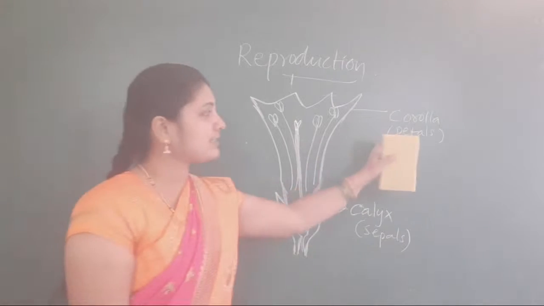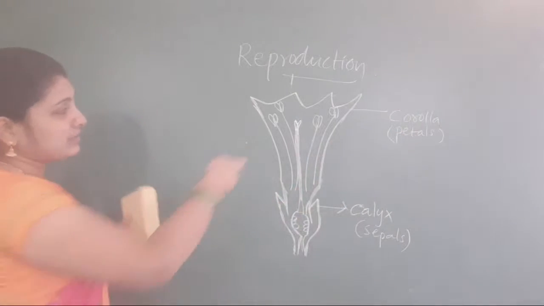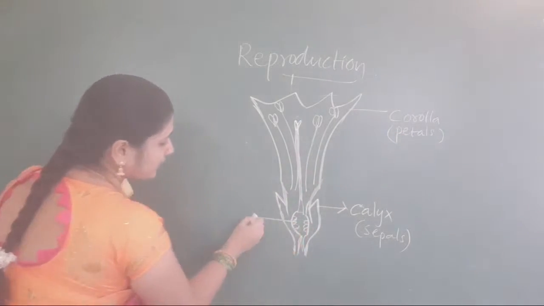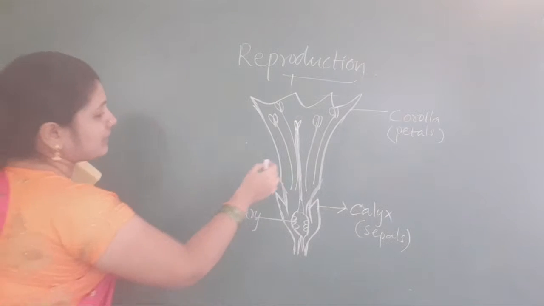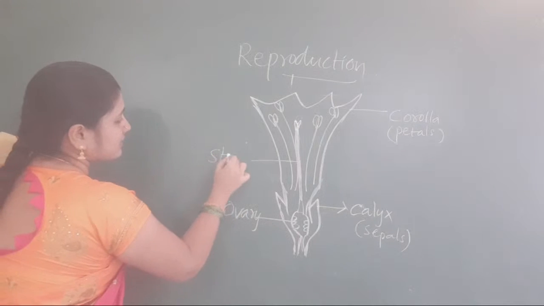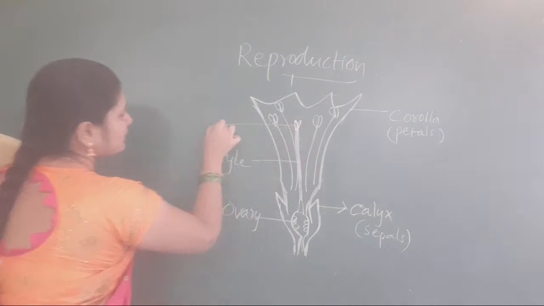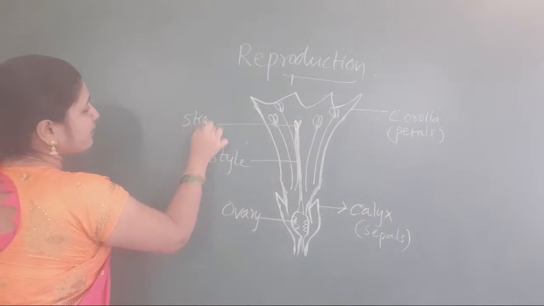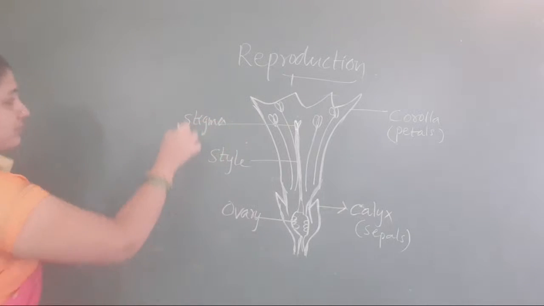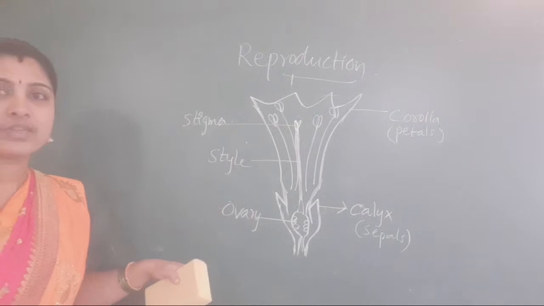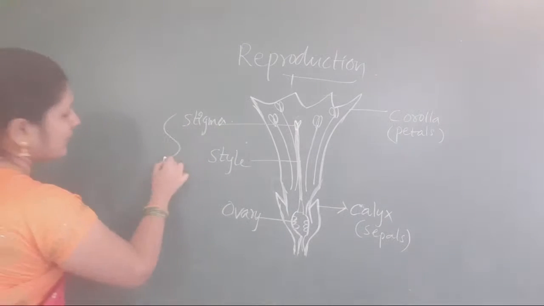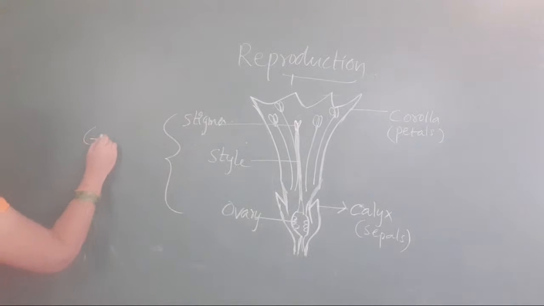Okay, students? This is petals. And here, this one is known as ovary. This one is known as style. This one is known as stigma. Stigma, style, ovary. Isn't it? This is known as gynoecium.